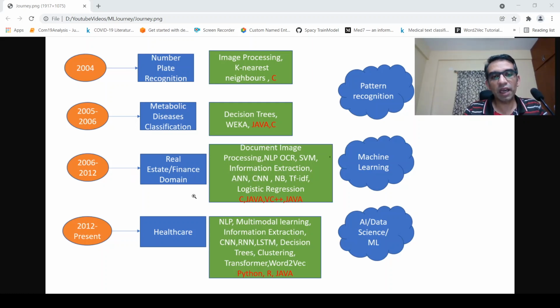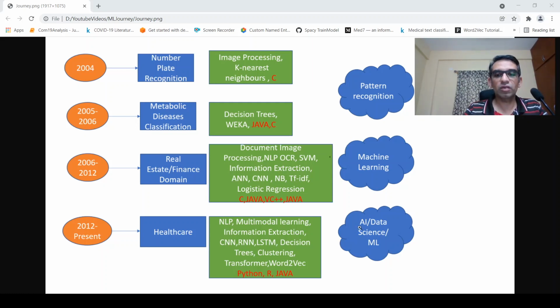Since 2012, I have moved into the healthcare domain. I've continued working on natural language processing, and a bit of multimodal learning. How do you combine images and text, and how do you extract some information from it? How do you classify images? How do you classify text documents? Then I got introduced to recurrent neural networks, LSTM, basically the deep learning paradigm. Right, so up to this it was classical machine learning. Initially it was pattern recognition, then classical machine learning, and then this deep learning paradigm started.